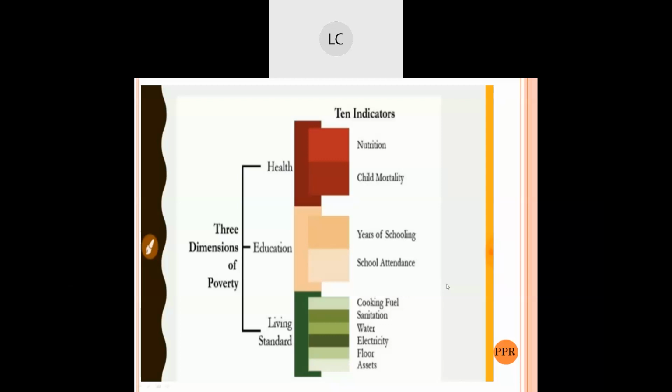Very few of them go. And living standards: if you want to develop them and bring them out of the poverty line, these things have to be there: cooking fuel, sanitation, clean water, electricity, flooring, that is, the houses that have to be given, and the assets that are required for them. So this is all about the indicators. These are the 10 indicators under the heading of 3 dimensions. As you can see, you can bring the people in our nation out of the poverty line. So let's move on to the next slide.